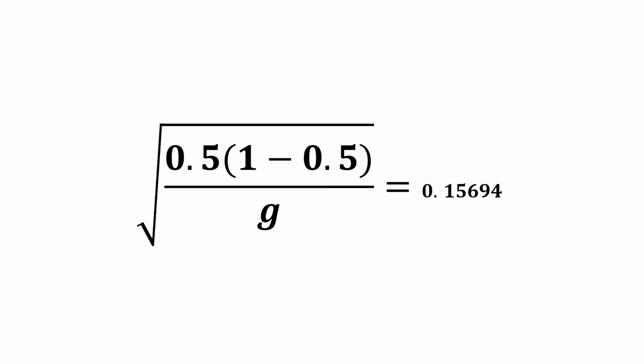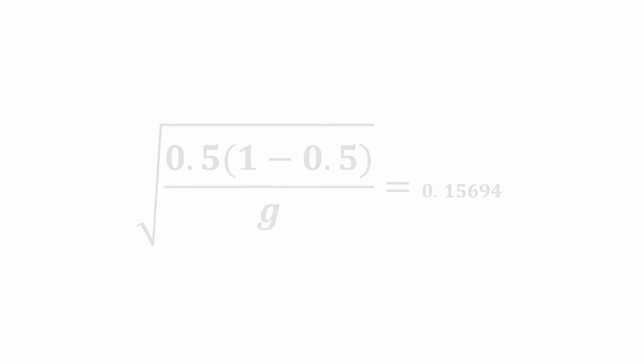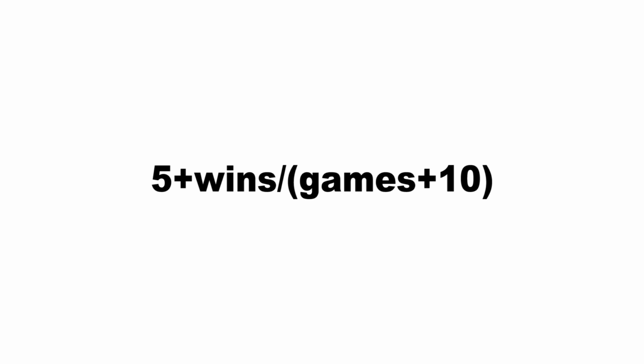0.15694 squared. From the variable of skill, we can now obtain the number of games where the standard deviation of luck equals the standard deviation of talent, using the equation square root of 0.5 multiplied by 1 less 0.5, divided into G, which is equal to 0.15694, which solves for G equal to 10.15015. This means if you want to regress a team's record to the mean, you divide 10.15015 into two parts, 5 and 5, and add them to the team's season record.